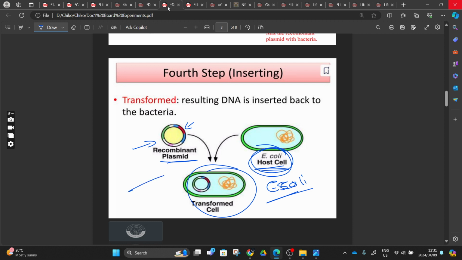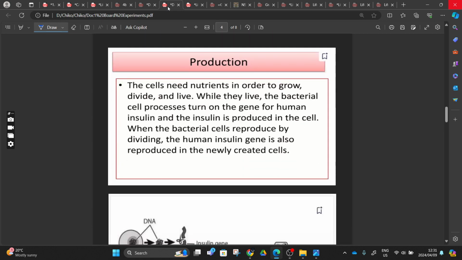We take out the DNA, cut it, insert the new one, and transfer it back to the bacteria. That bacteria will do its day-by-day processes until it divides, and while it's dividing, it's reproducing that gene. So we move on, right? Then we go to the production.